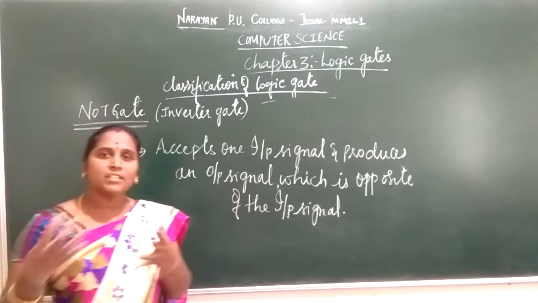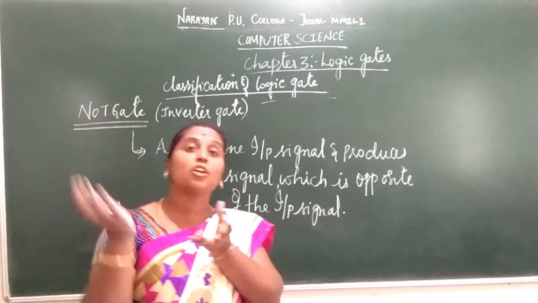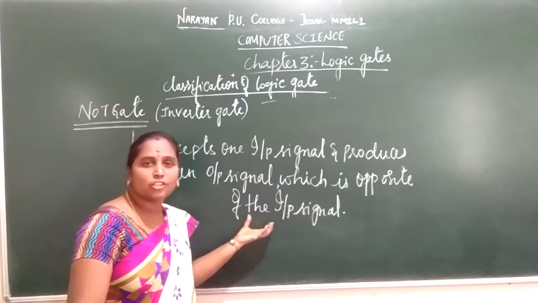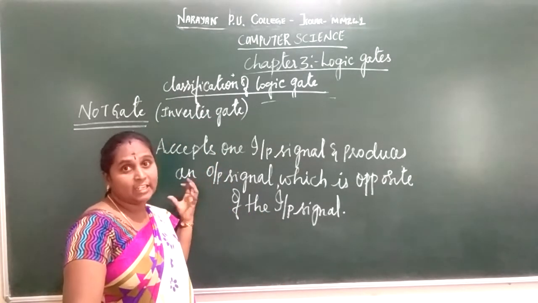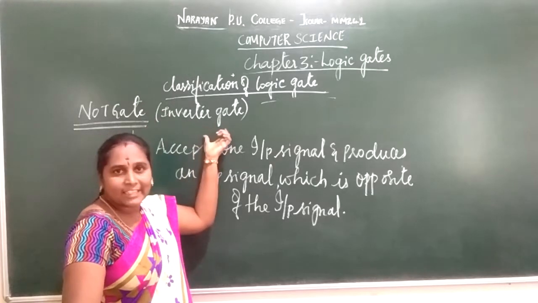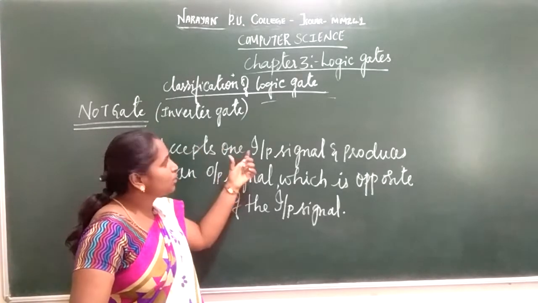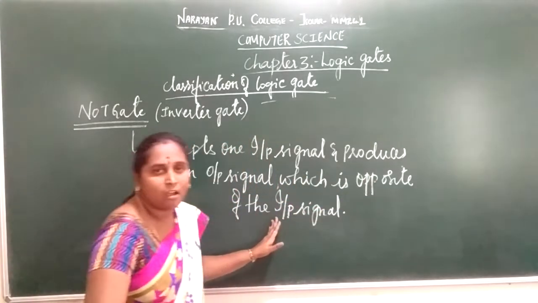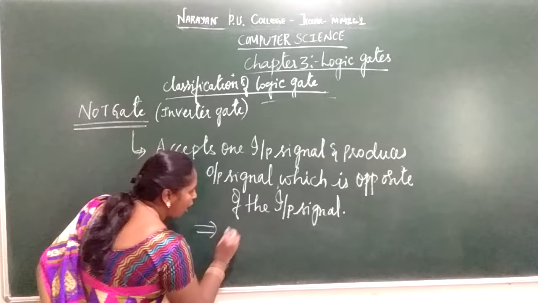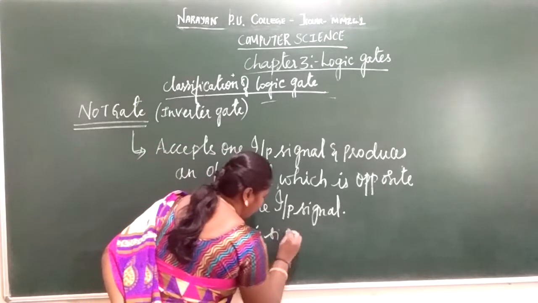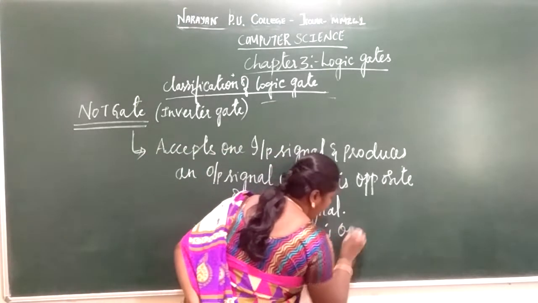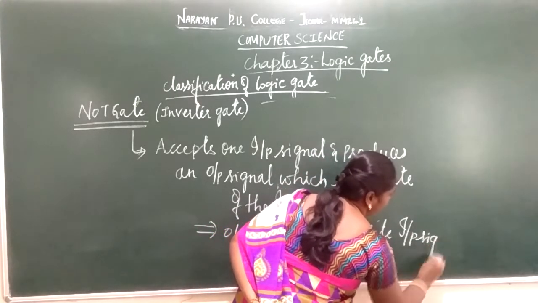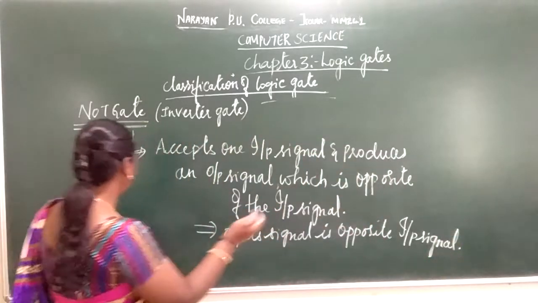The output is the vice versa of the input. That is always a complement of the input. The output is always the opposite of your input. So that is nothing but your NOT gate, which is also called the inverter gate. It accepts one input signal and produces an output signal which is always opposite to the input signal. In other words, the output signal is opposite to your input signal.